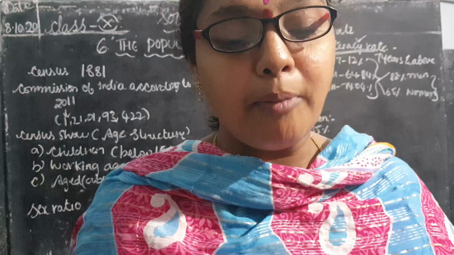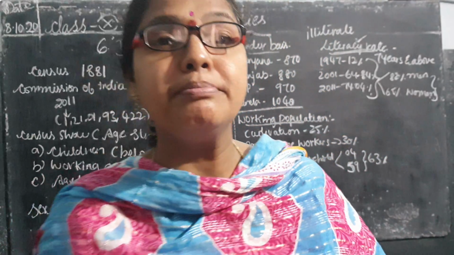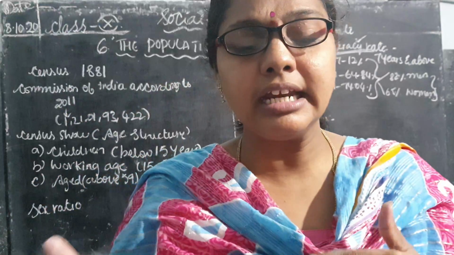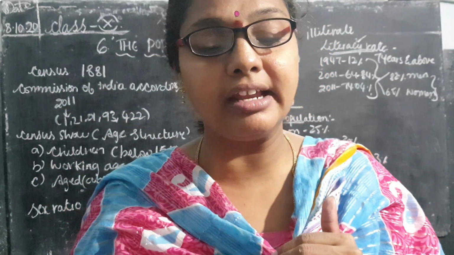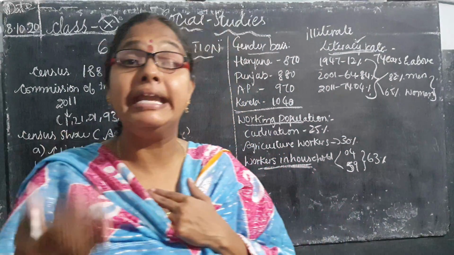So you come to the next point. Population is dynamic, changing according to birth. How many people are taking birth and what is the birth ratio? What is the death ratio? Here the birth rate is also changing, and the death rate percentage is also changing. Why? Because of medical advancement.